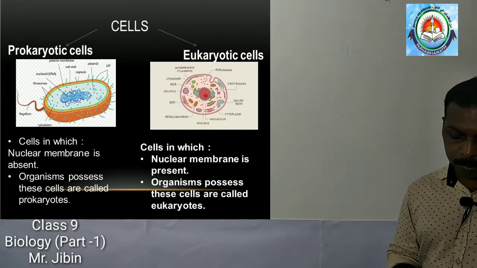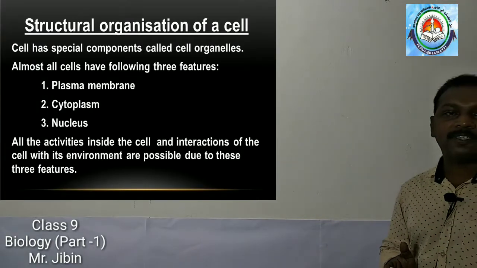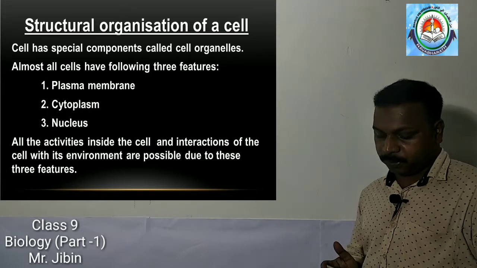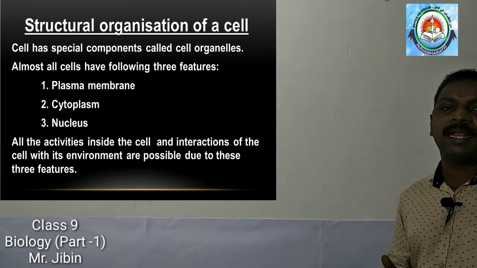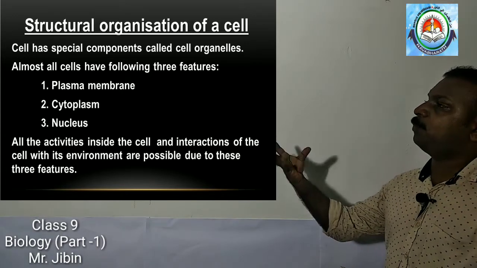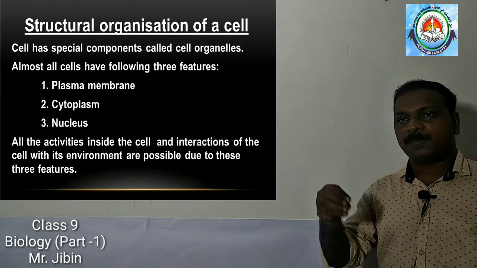Right. Now we come to the next point: structural organization of a cell. In almost all the cells, they have some special components.